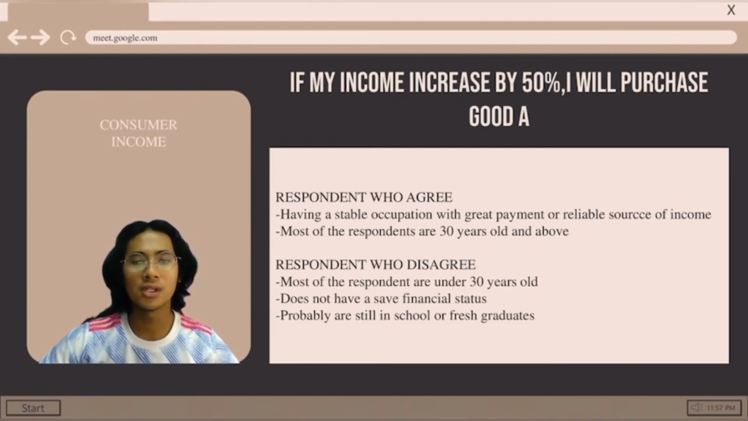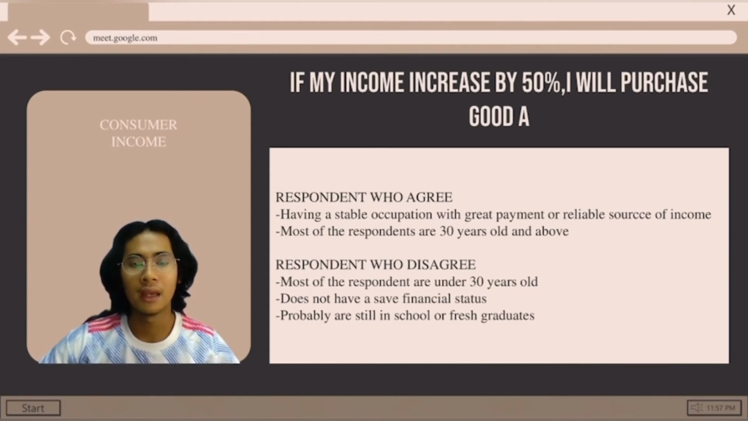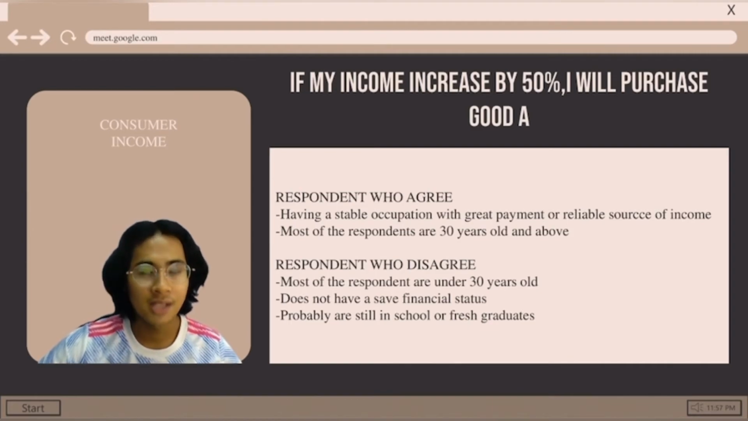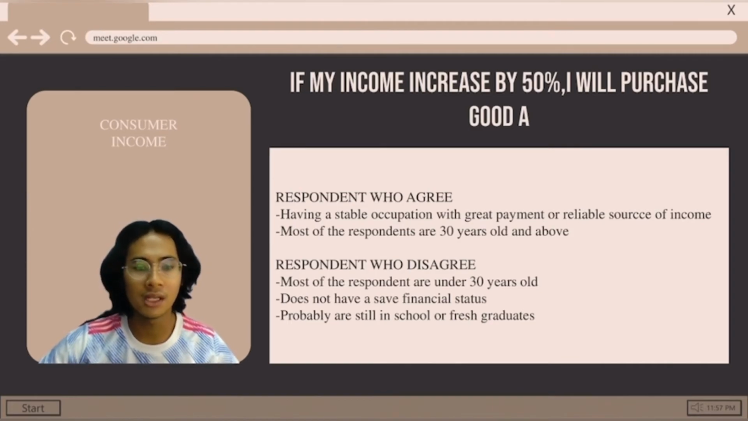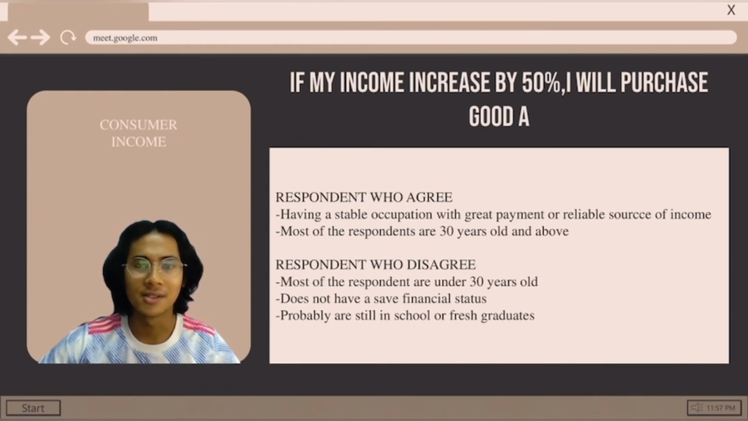And the second one is about the respondents who disagree. Most of the respondents are under 30 years old and they do not have a safe financial status. Last but not least, they are probably still in school or are fresh graduates.